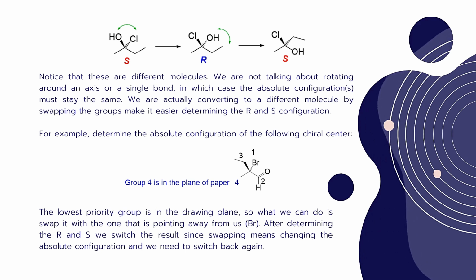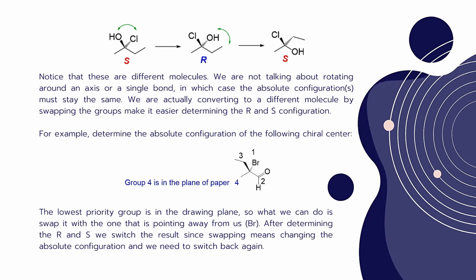Okay, for example, determine the absolute configuration of the following chiral center. Here a chiral molecule is given where the chiral carbon atom is attached to a bromo group, an aldehyde, an ethyl group and a methyl group. According to atomic number, the priorities are given: first priority to bromine, second to the aldehyde, and third to the ethyl group. Methyl has the fourth, lowest priority, but it is neither on a dash line nor a wedge line.